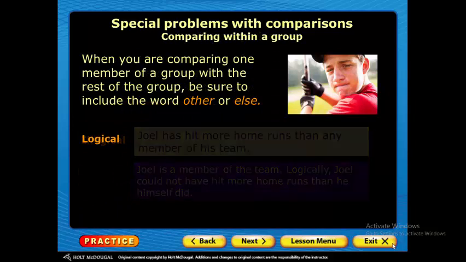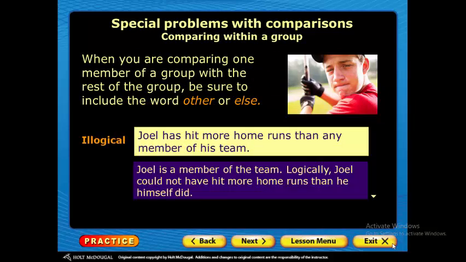Here we have some examples. Joel has hit more home runs than any member of his team. When you are comparing one member of a group with the rest of the group, be sure to include the word other or else. Joel has hit more home runs than any member of his team. Joel is a member, so this is illogical.